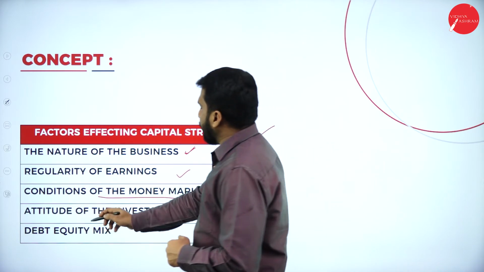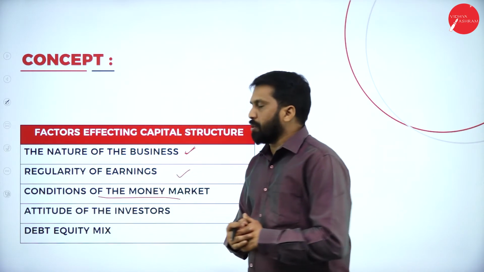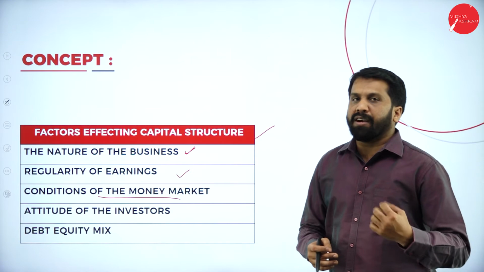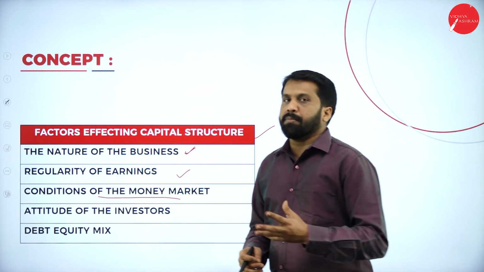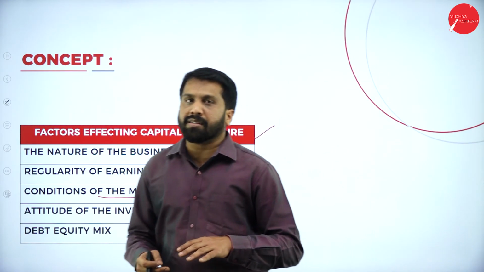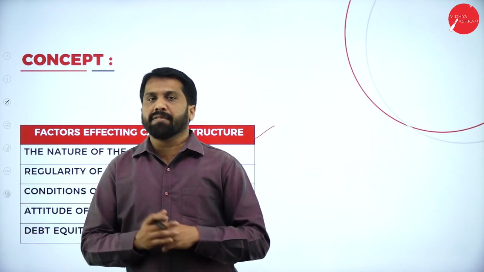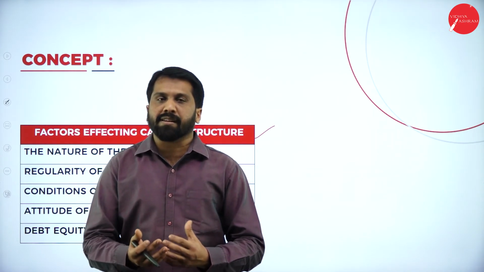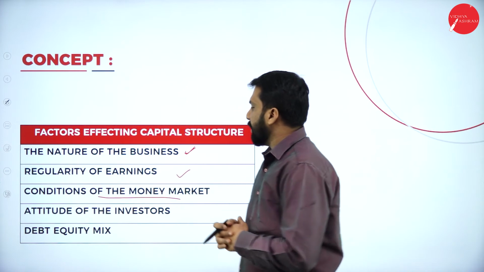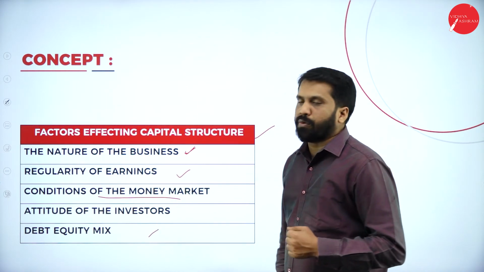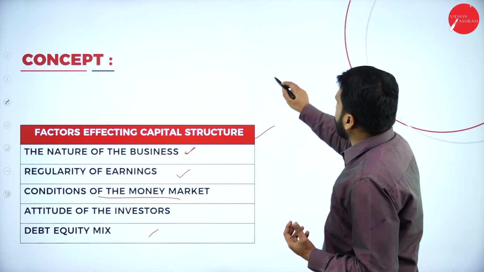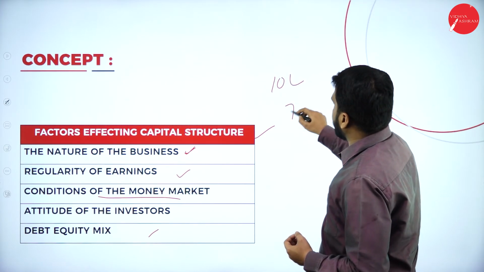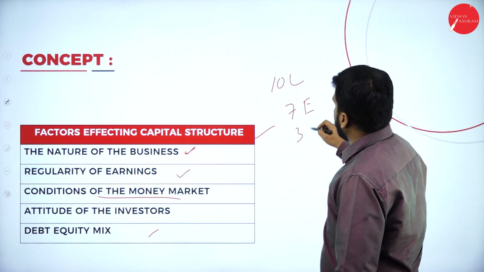Now, attitude of the investor. Sometimes investors are very interested in investing. Sometimes they will not take interest in investing. The attitude also matters for capital structure. Then, debt equity preference. What is debt equity? You need 10 lakh, take 7 lakh from equity, take 3 lakh from debenture.